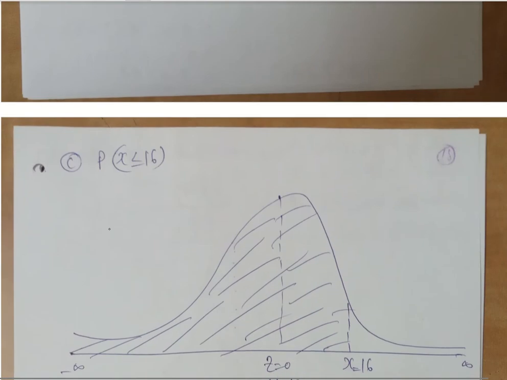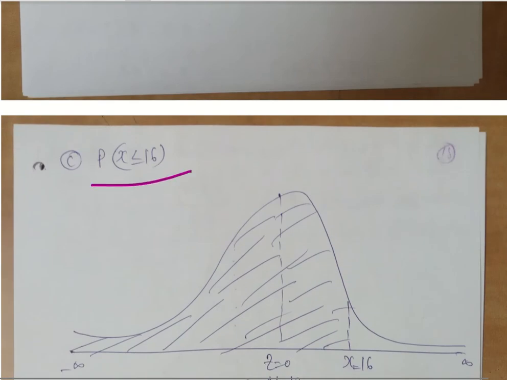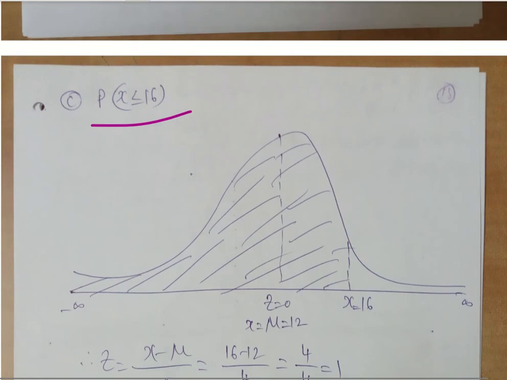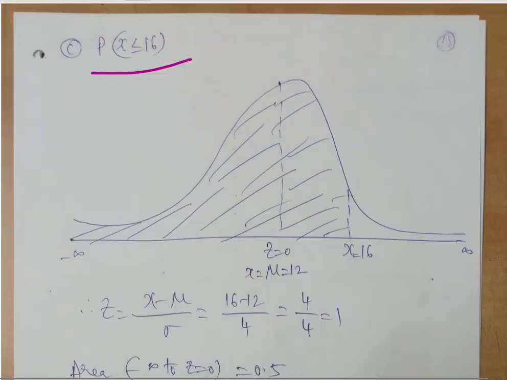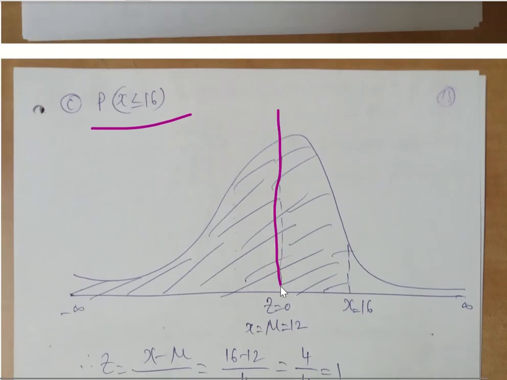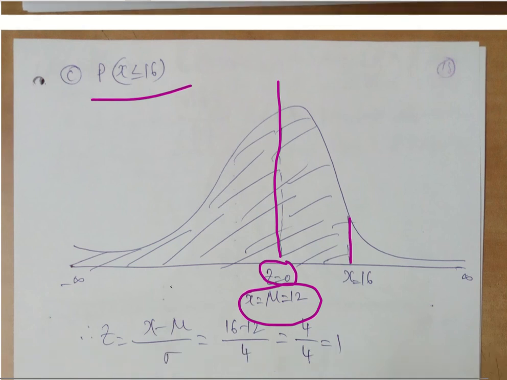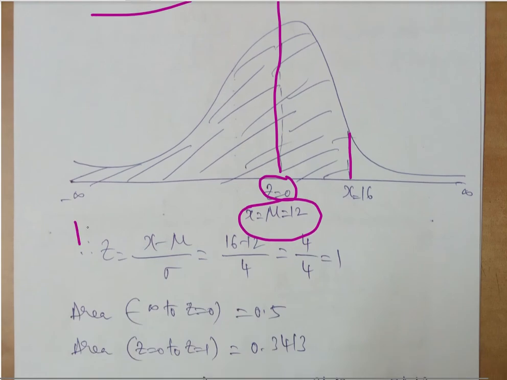One more, that is P of x less than or equal to 16. So be careful here. We know that this is the middle point, z is equal to 0, x is equal to 12. Now what is being asked? X less than or equal to 16. Less than or equal to 16 means from this area to this area. This entire area is less than or equal to 16.